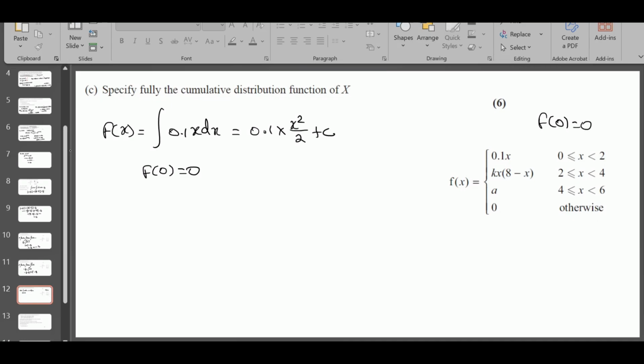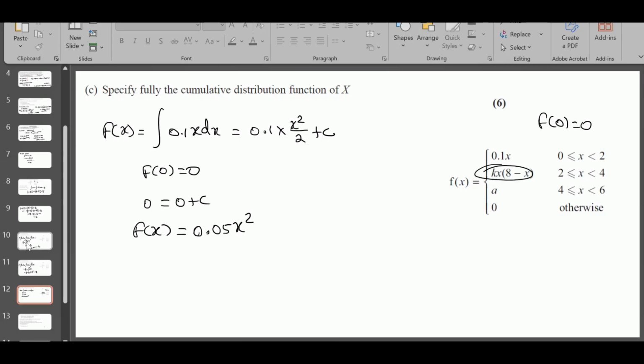So when you sub in F of 0 is 0, you will get 0 is 0 plus c, so c is 0. So F of x is just 0.1 divided by 2 x square, which is 0.05 x square. That's the first F of x.